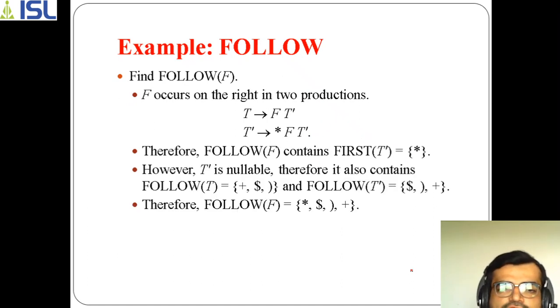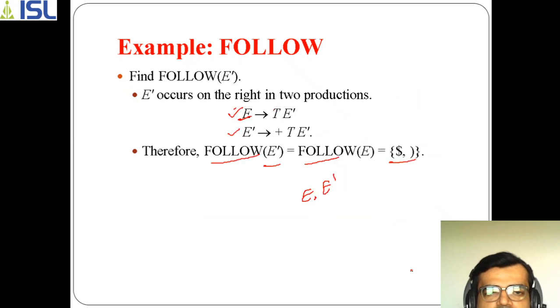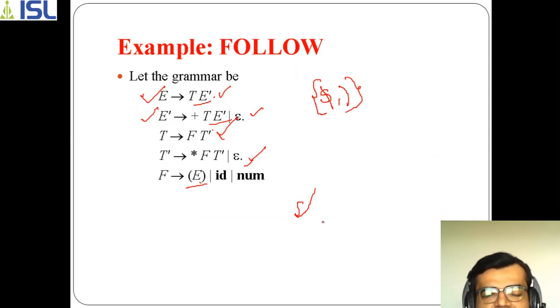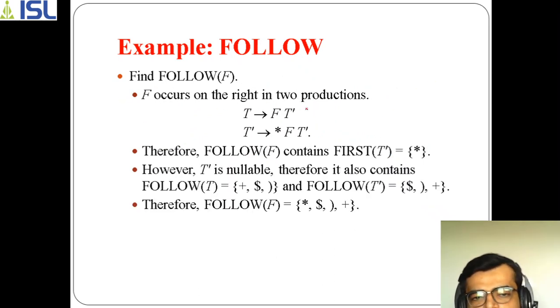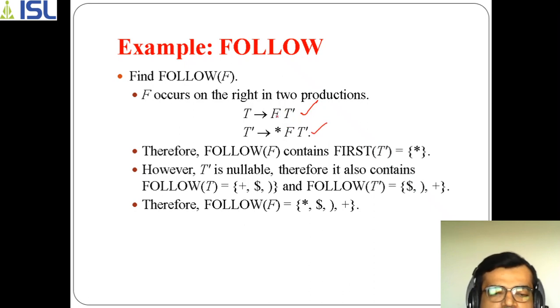What is the next value? Follow of F. For follow of F, you need to observe where F is there on the right hand side. F is there in this one, and F is there in this one. And again, F is not there anywhere else, only in these two. So we have taken these two productions here. Now in order to find follow of F, we need first of T dash, since immediately after F is T dash. So first of T dash.